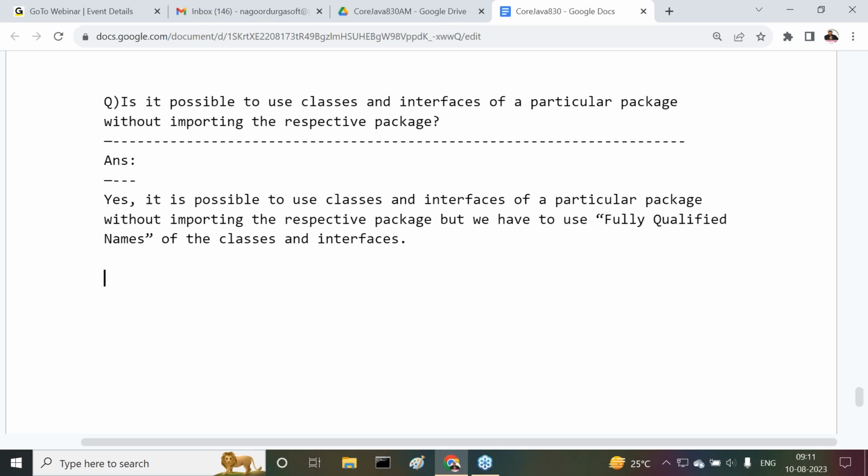There we have to use their fully qualified names. Understand it clearly. Now immediately we have a question. What is this fully qualified name? What is the meaning of this fully qualified name? Simple, sir. Very simple. Easily we can understand it now.